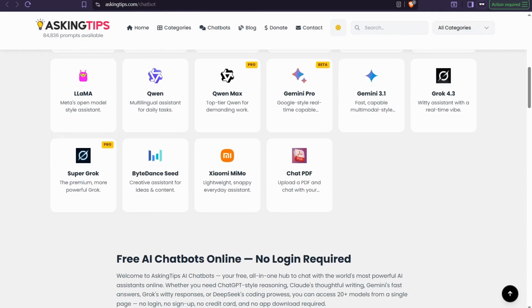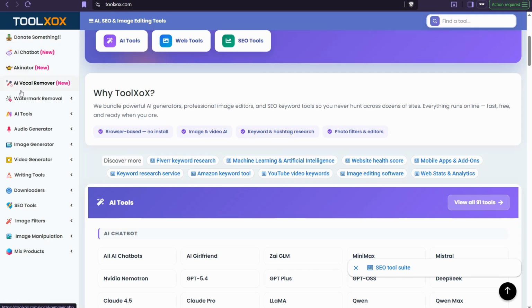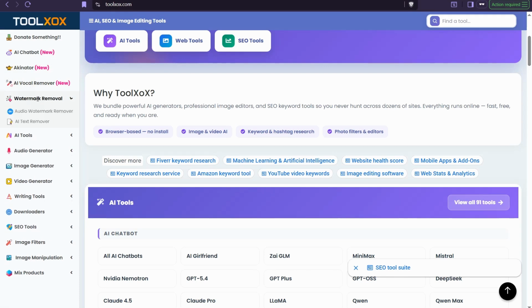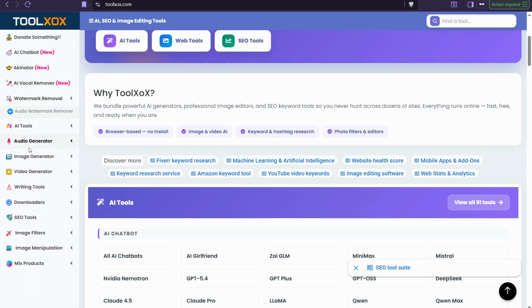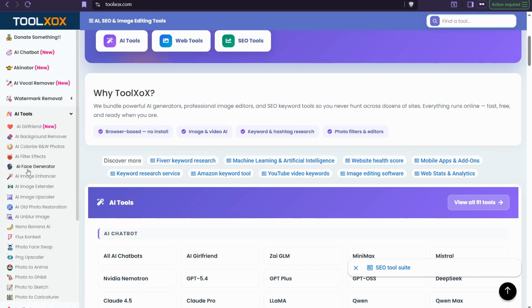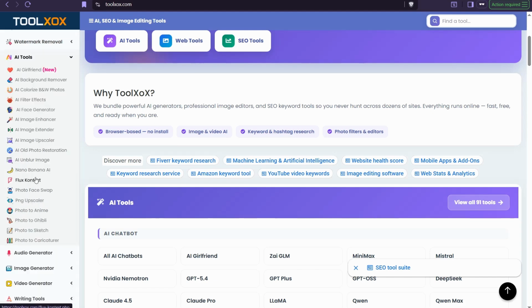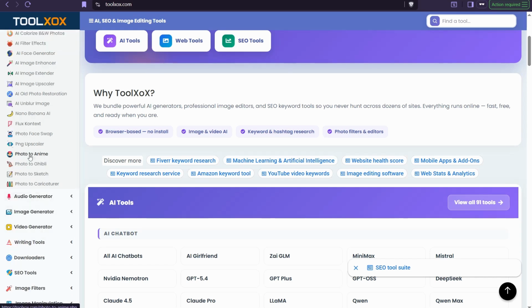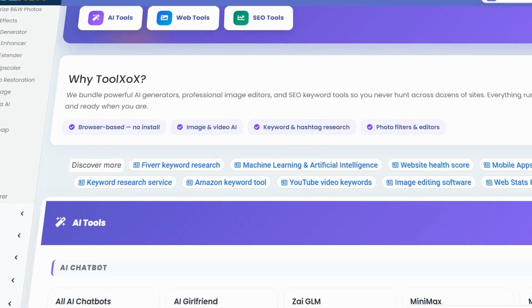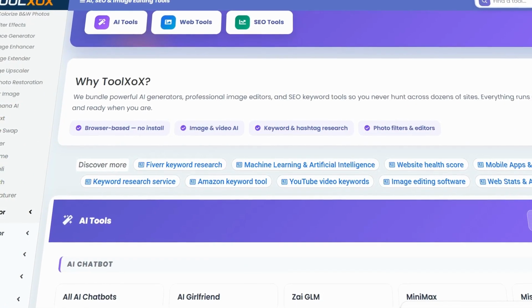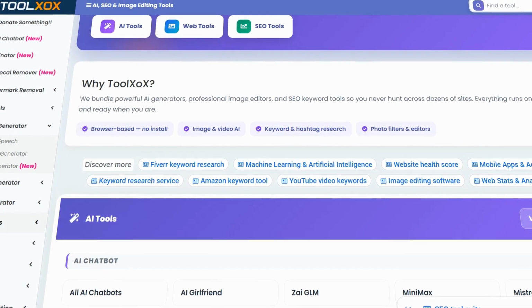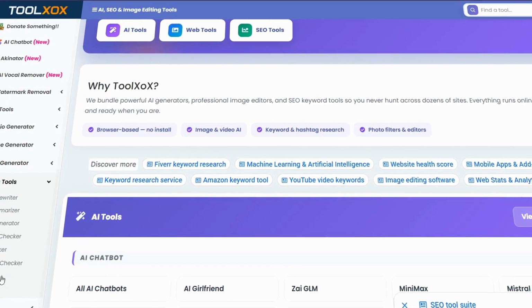Or even better, you can head over to the AI vocal remover and watermark removal. The AI tools here include AI image extender, AI image enhancer, face generator, filter effects, blur, nano banana AI, PNG upscaler, and much more of these image editors. And likewise for audio generator, videos, and writing tools.